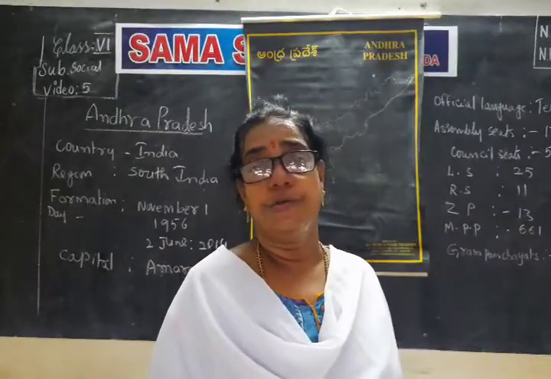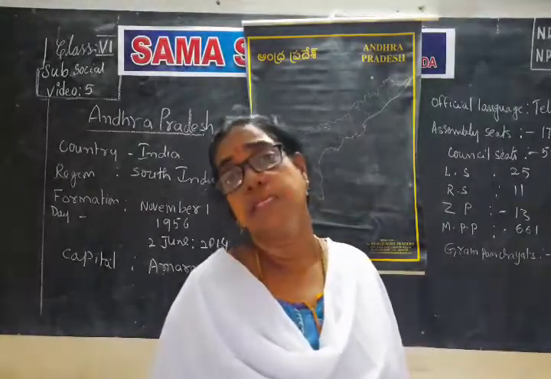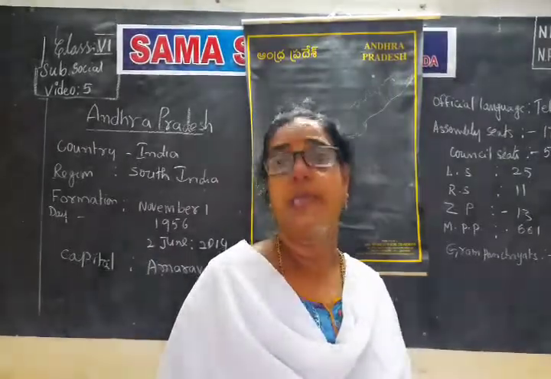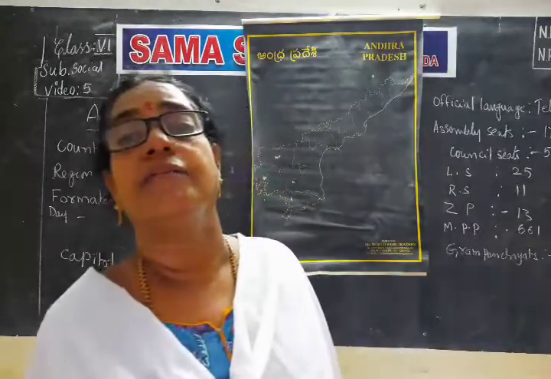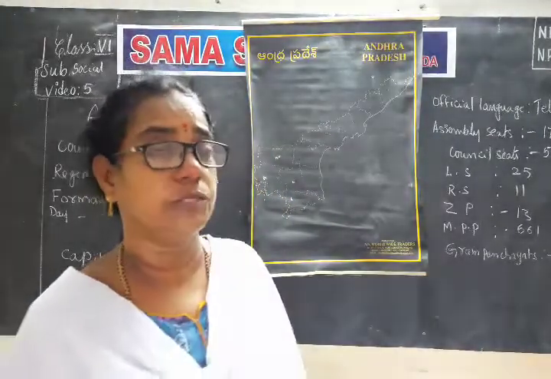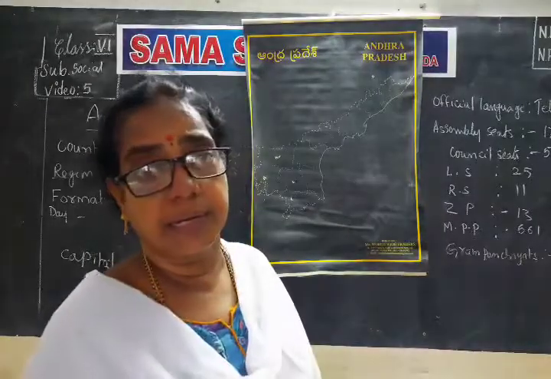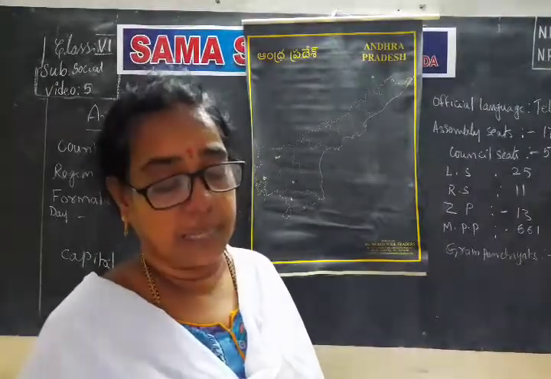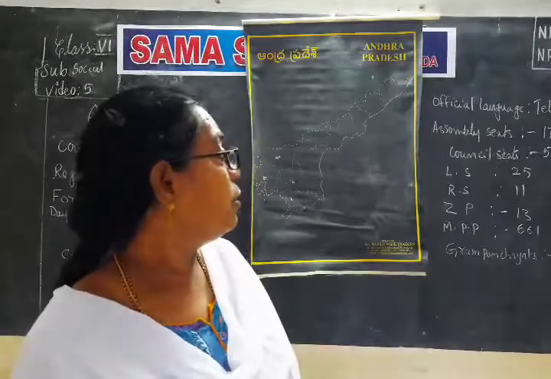So anyhow, union territories are places which are directly ruled by the central government. They do not have a state government. That's why they are called union territories. I told you there are 8 union territories and 28 states, and we also marked them on the India map.